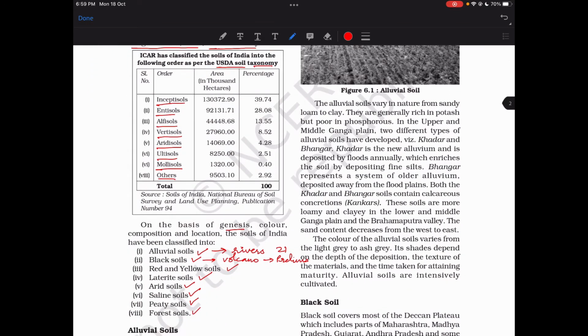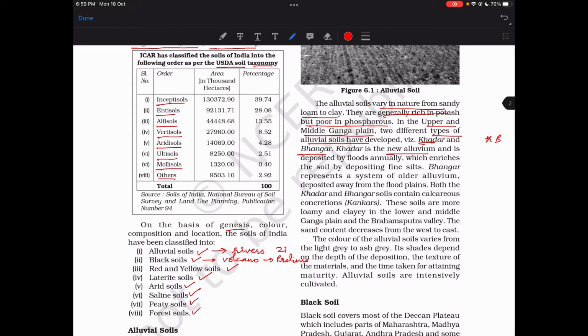Alluvial soils vary in nature from sandy loam to clay. They are generally rich in potash but poor in phosphorus. In the upper and middle Ganga plain, two different types of alluvial soils have been developed: Khadar and Bhangar.